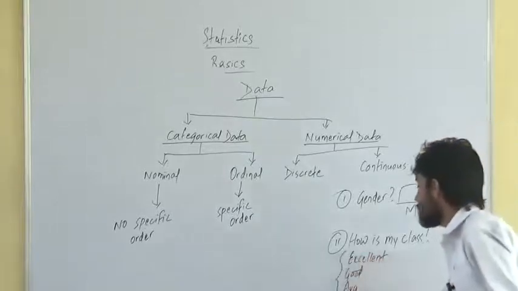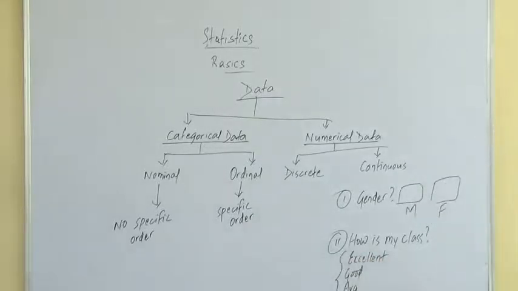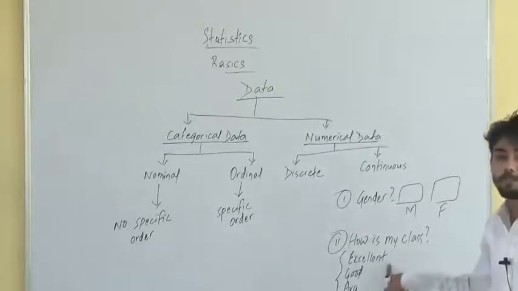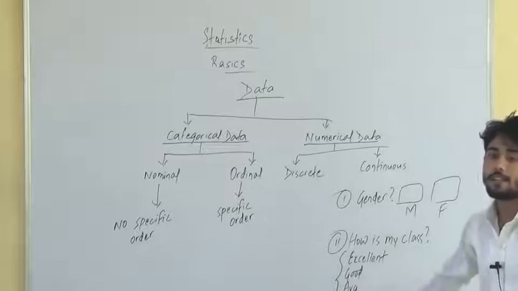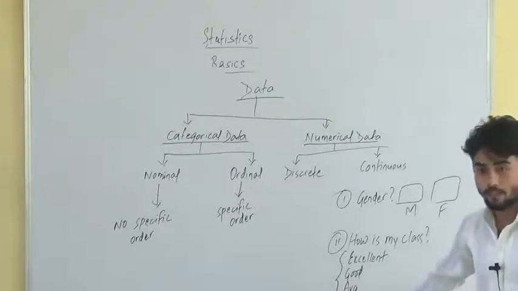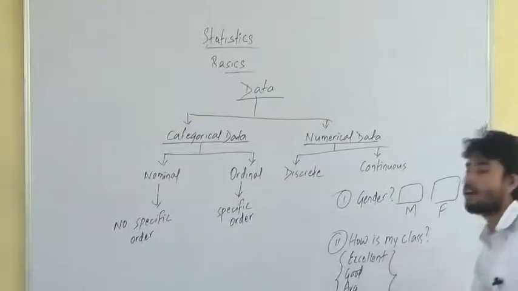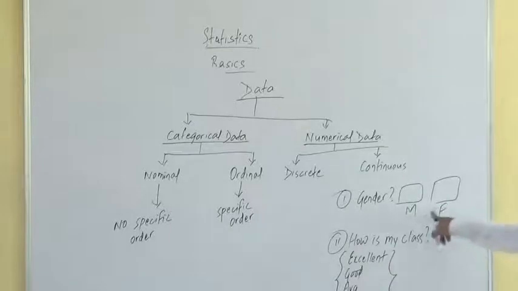This is having some order. Getting it? If it is excellent, it is in the topmost rank. If it is poor, it is in the bottommost rank. It is following some order here. But here, it doesn't follow any order. Either tick on male, or tick on female, right?